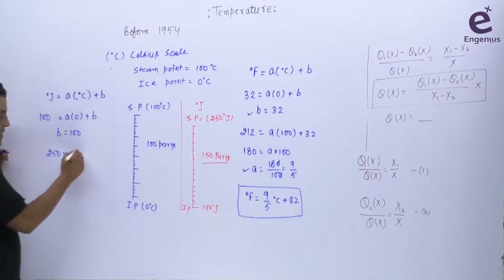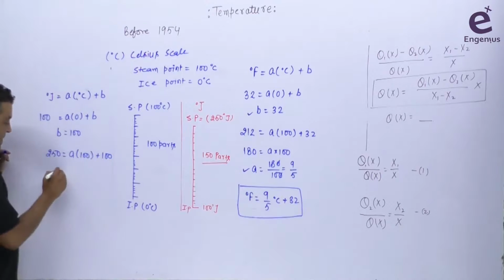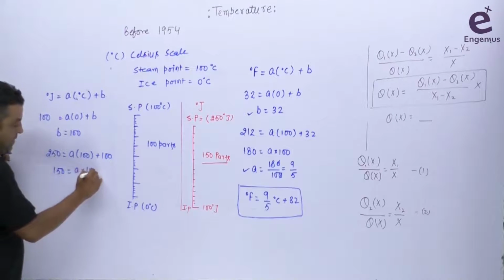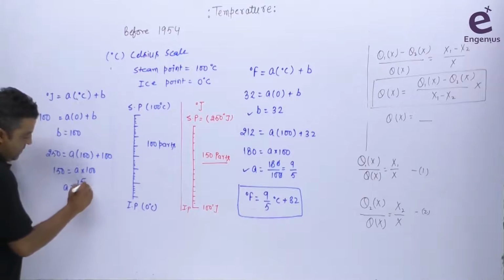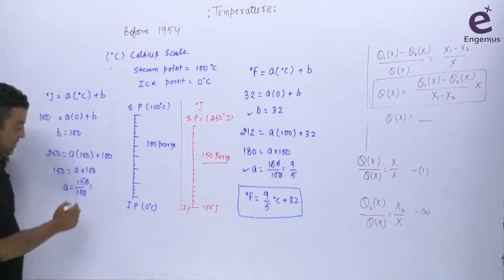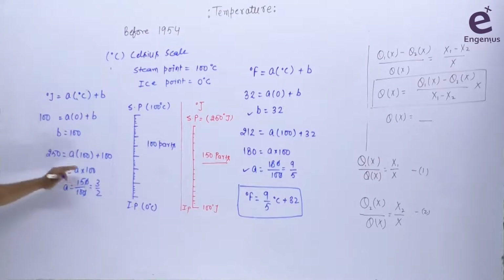Then this is A, this value is 100 here. B is also 100 here. Okay, so I'm getting this value becomes 150 equals A into 100. So I'm getting A is 150 divided by 100, so we are getting this is 3 by 2.